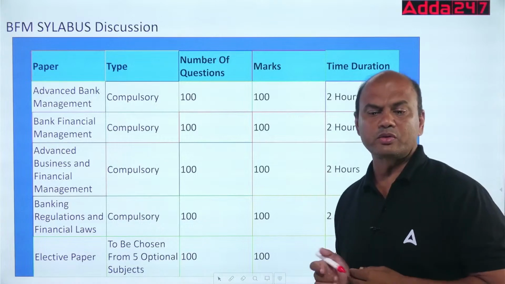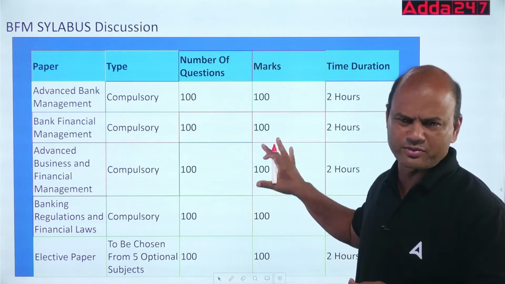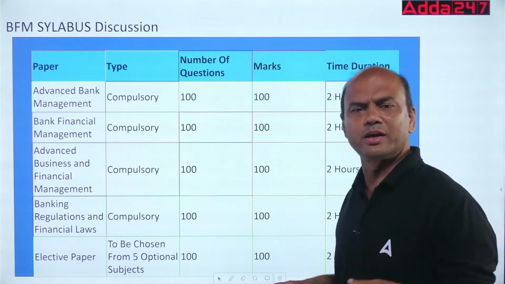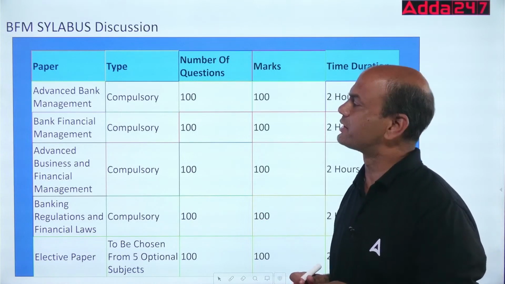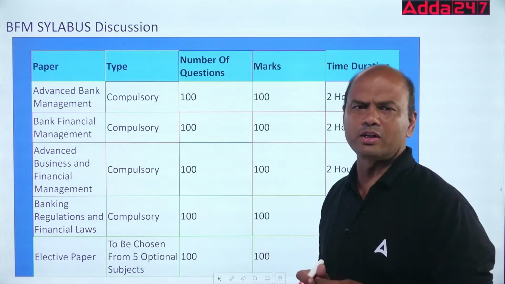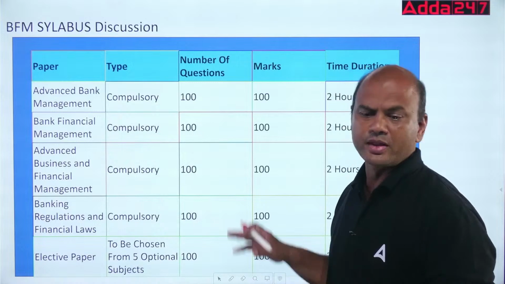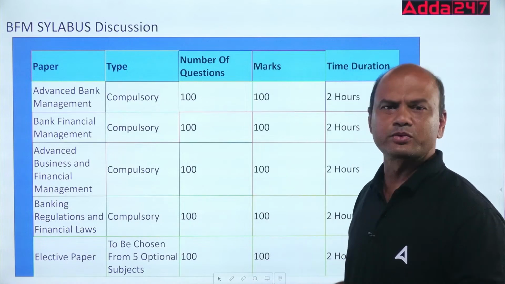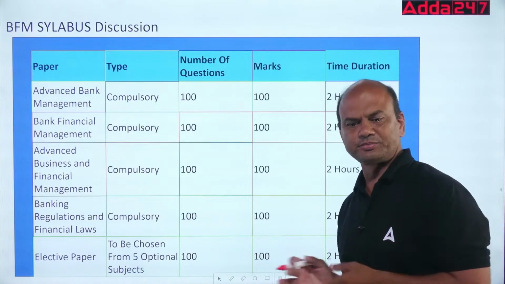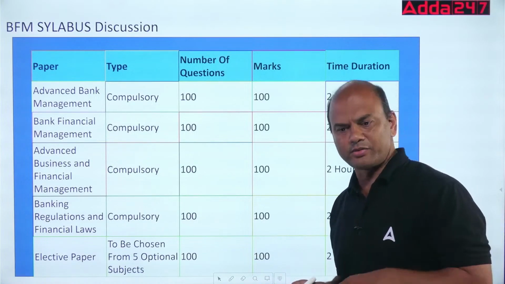What are the total subjects? Here I'll cover this very fast because many of you already know this, and I've taken this in my earlier subject also. So 4 subjects: ABM, BFM, ABFM, BRBL, all are compulsory ones. 100 marks each, and each question is of 1 mark, so in total you will be having 100 questions. Simple, clear.